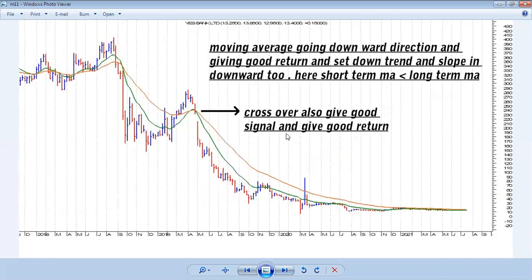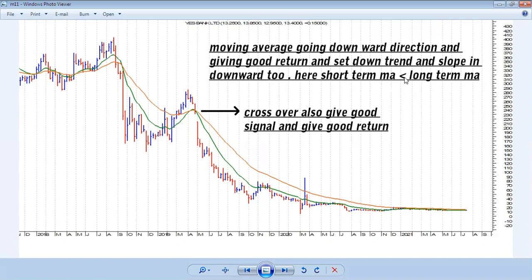In the downtrend, you all see the moving average going in a downward direction, and the price also going downward, and that is why it's a trend following indicator giving good return. When it's going down, this gives good return to us, and the slope is also in a downtrend, the slope in a downward direction too.